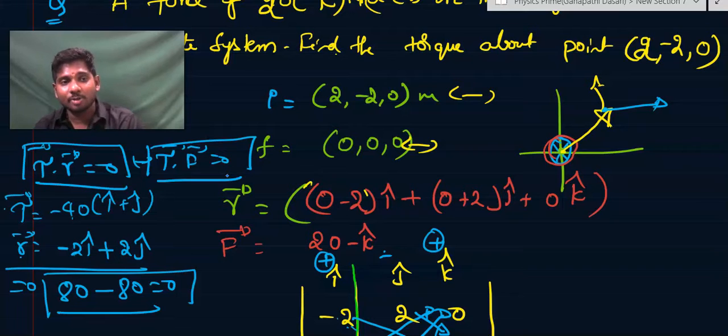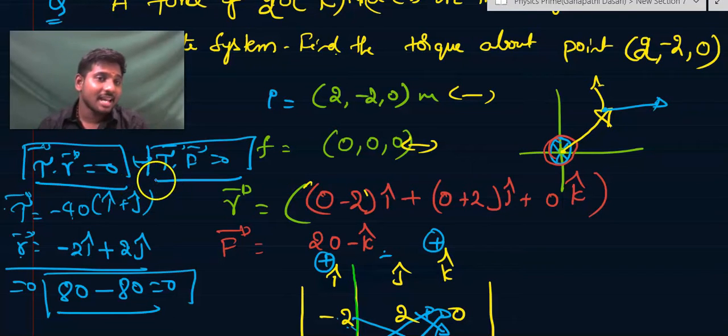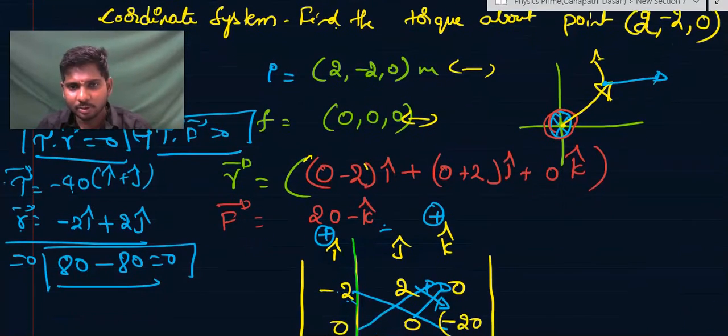If the dot product is not 0, that means they are not perpendicular. If they are not perpendicular, that means your answer is wrong. This is another way of checking whether your answer is correct or not. This is an interesting point to be noted.